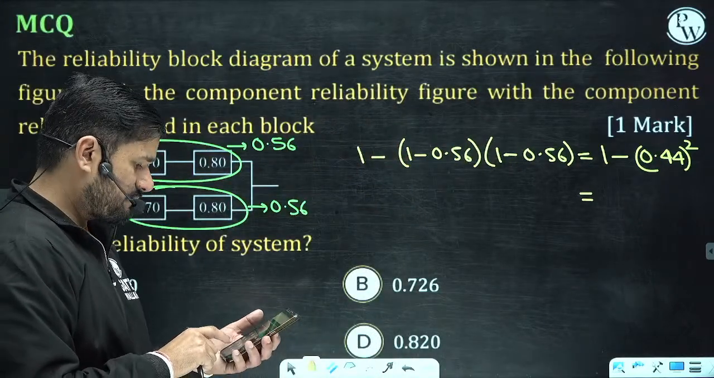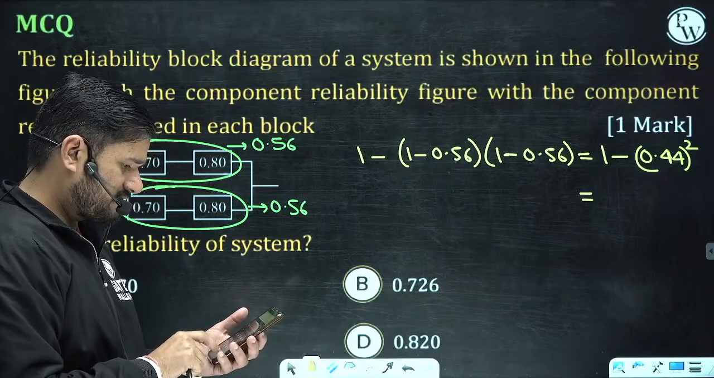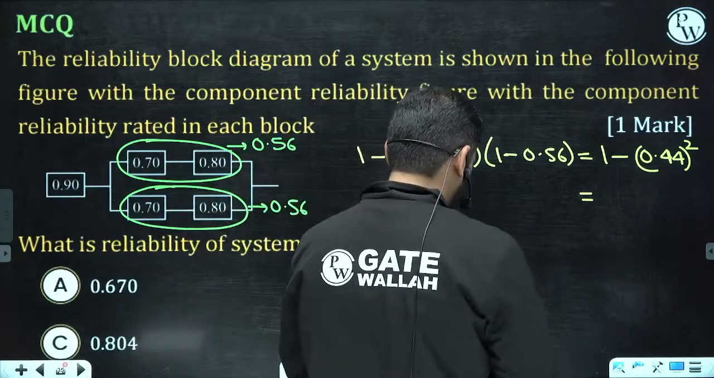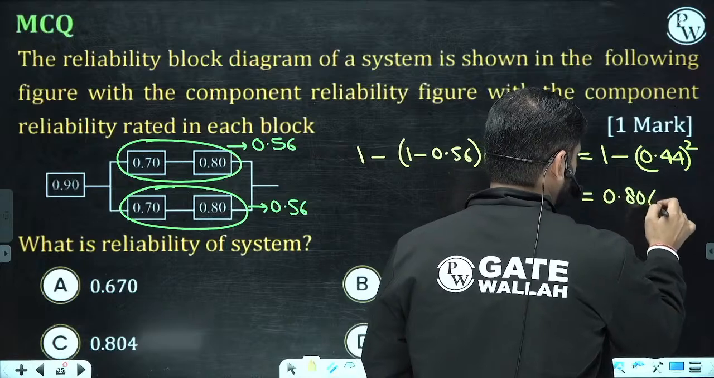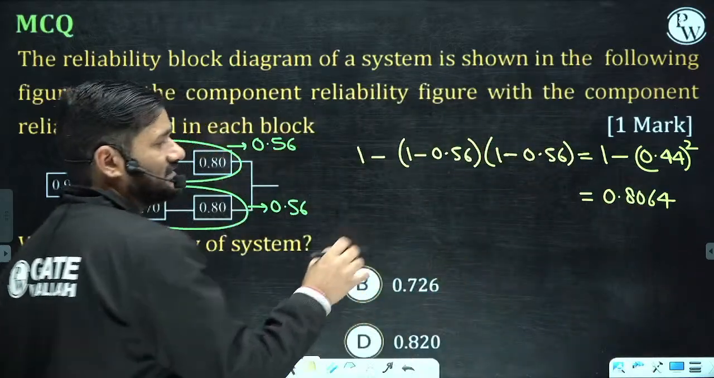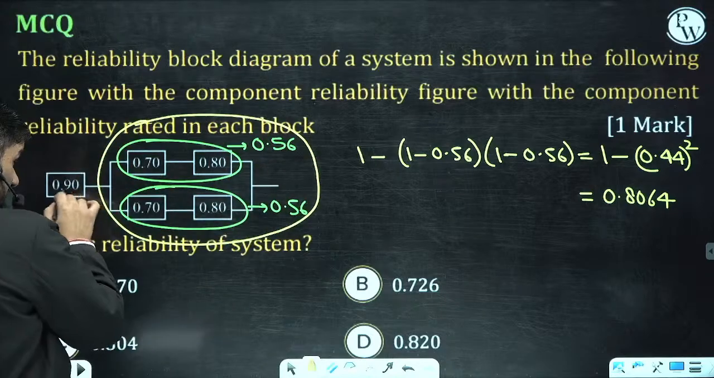Let me calculate that part. 0.44 square, 1 minus answer. This is 0.8064. Now you can see this is the answer for this much only. Okay. Now this is again in series.